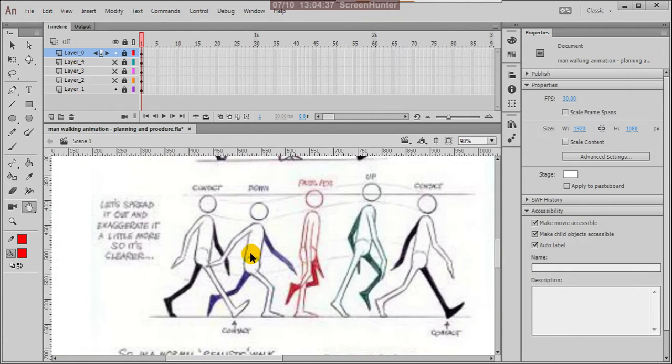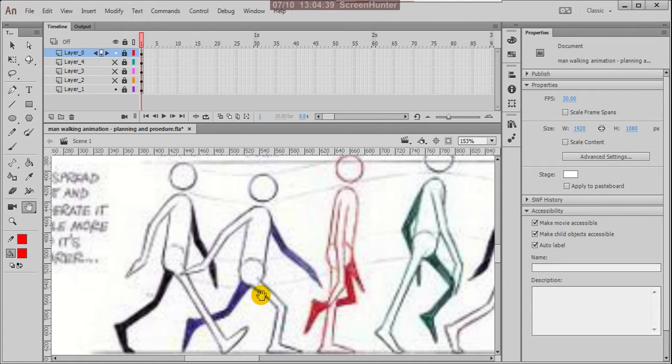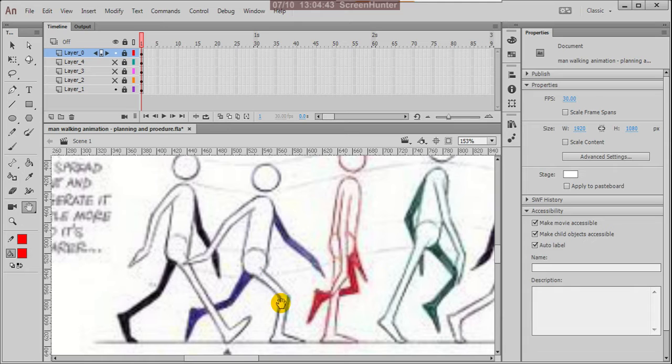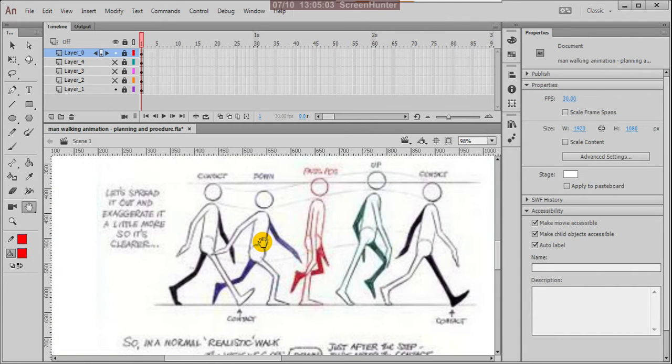Here the whole body weight is coming onto this right leg, so that is the reason it is bending here. He is taking the whole body weight here, and this is loosened. The whole weight is on this right leg. So here the spinal cord and this knee and the whole body is bit pulling down. This is called the down pose, or you can say it is a cushion.